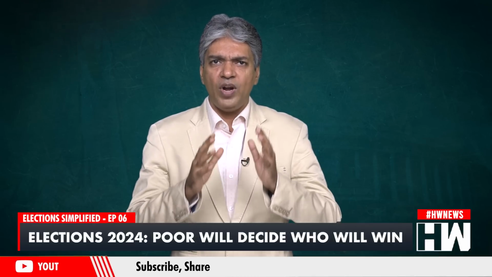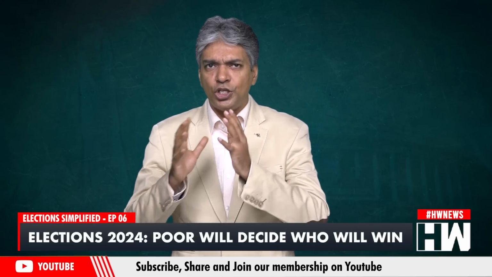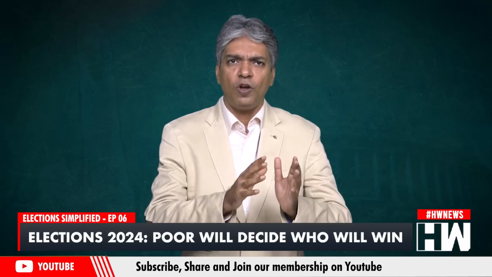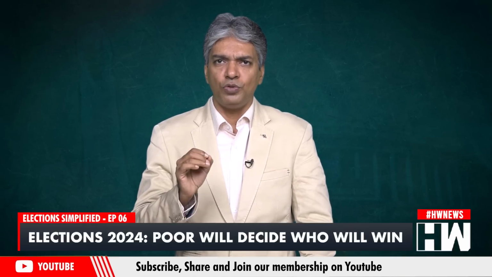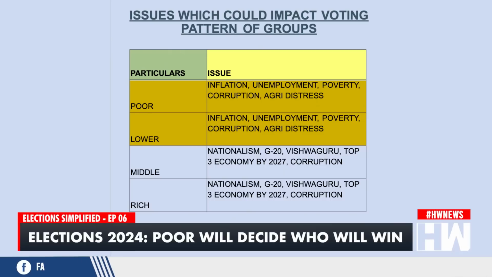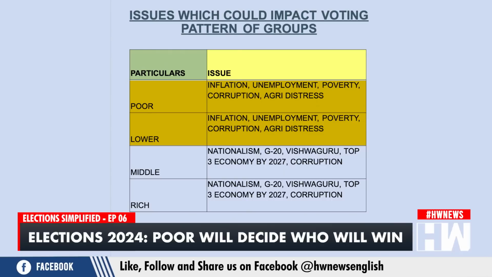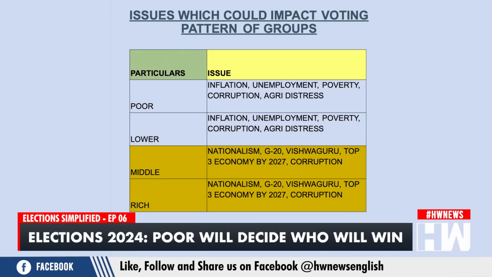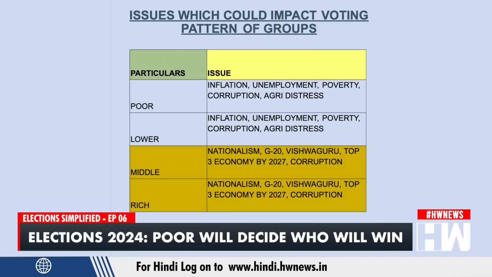So now, who will win 2024? And what are the issues facing the various socio-economic classes? Economic issues could impact the voting pattern of various socio-economic classes. Inflation, unemployment, poverty, and agri-distress are likely the issues which are going to impact the poor and the lower class. Whereas, on the other hand, nationalism, the success of the G20 summit, and India becoming the third largest economy by 2027 are the issues which could impact the voting pattern of the middle and the rich class.